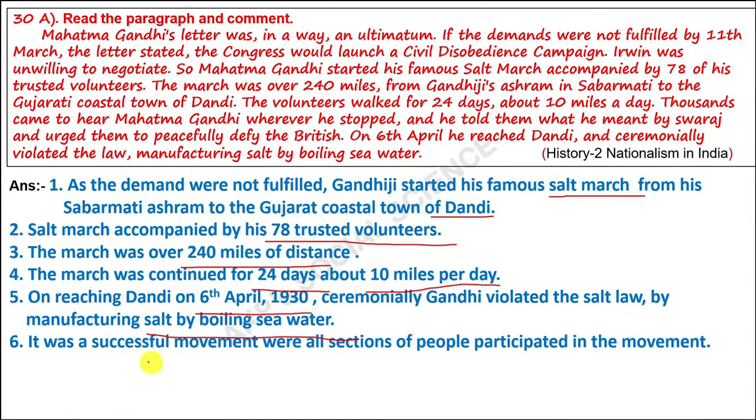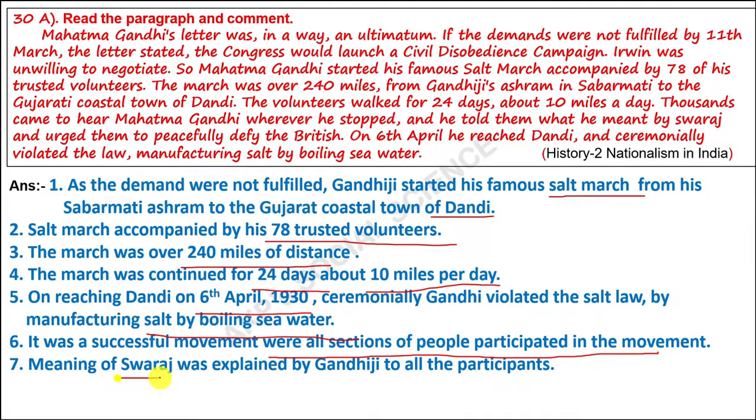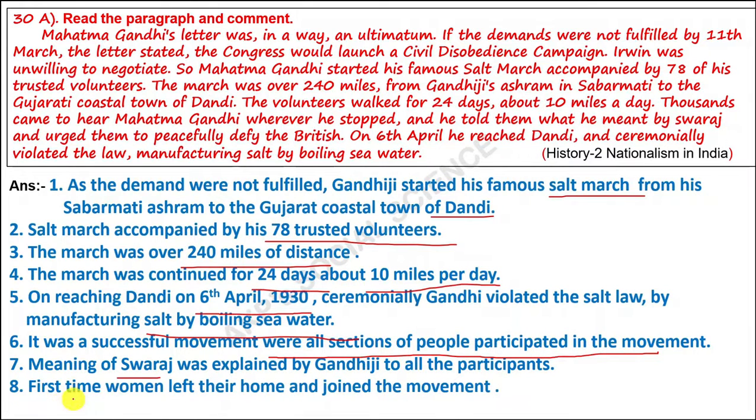Next, it was a successful movement where all sections of people participated. All sections in the sense of men, women, rich, poor, labourers, owners, and almost all. Next, the meaning of Swaraj was explained by Gandhiji to all participants. Swaraj in the sense of use of own country made goods. Next, for the first time women left their homes and joined the movement. So, in this movement, women also joined along with Mahatma Gandhi. So, you can write a few more points also regarding the civil disobedience movement or salt movement.